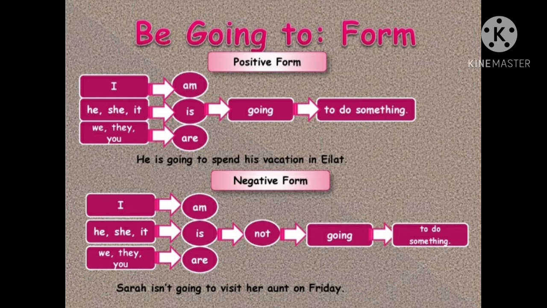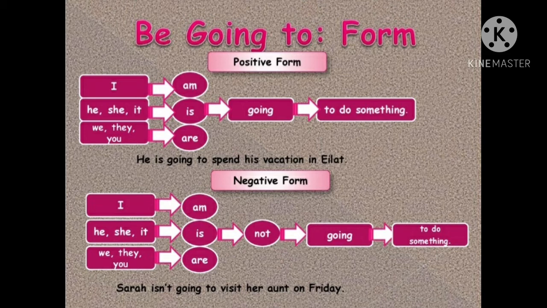I takes am, then going to, then verb 1. He, she, it take is, then going to, then verb 1. We, you, they take are, then going to, then verb 1.